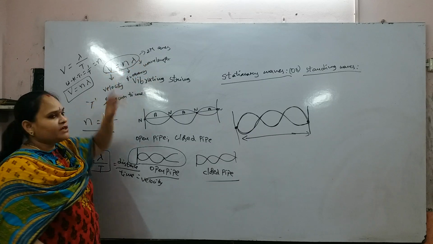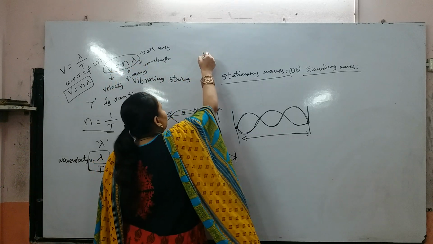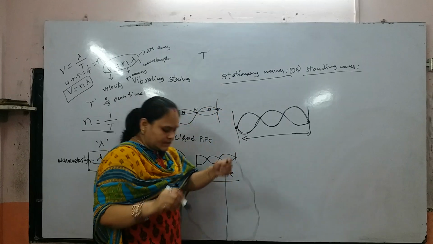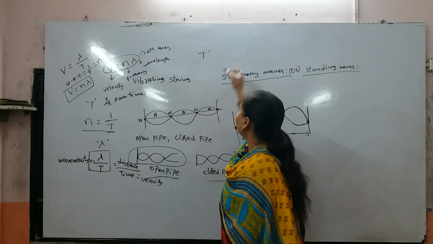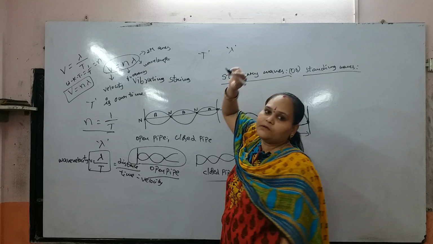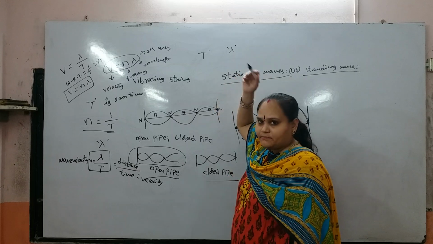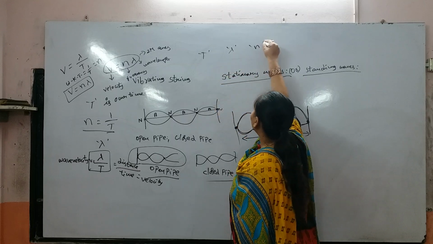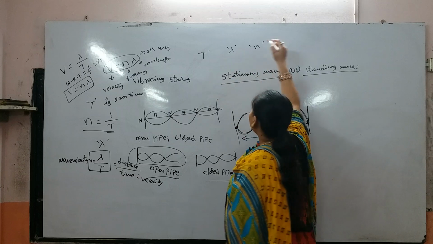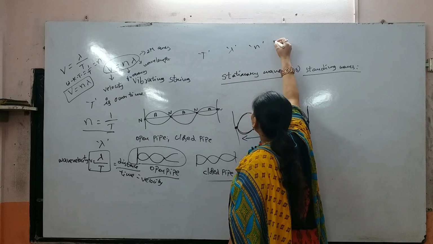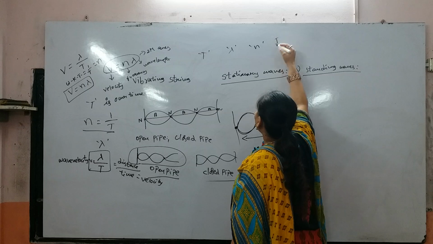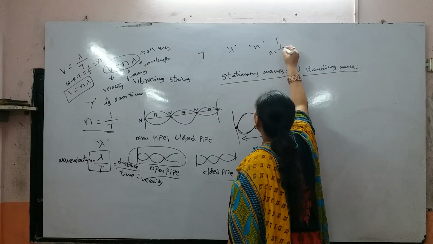Initially we consider t as the time period, lambda as the distance travelled by the wave in a time t, and n as the frequency of the wave. Here the time taken for one oscillation is t, then the frequency will be equal to 1 by t.